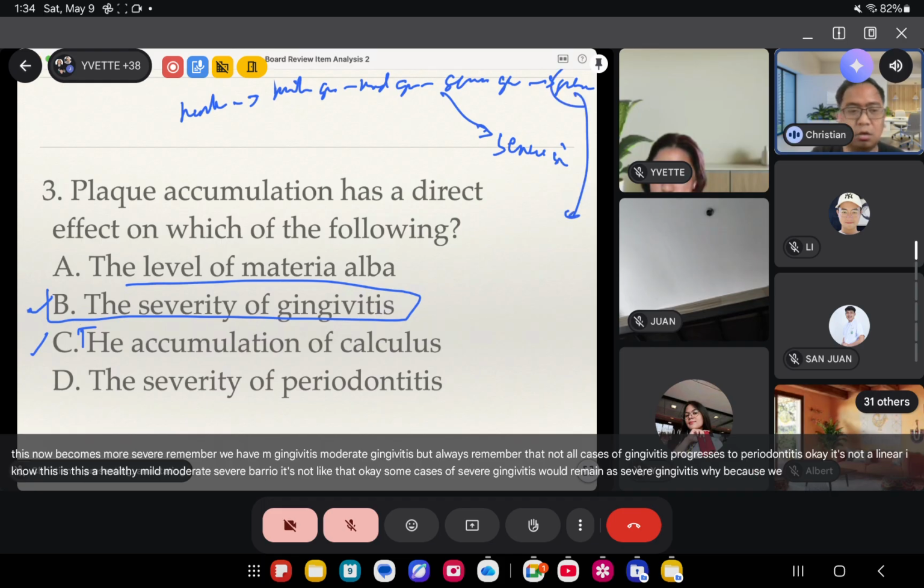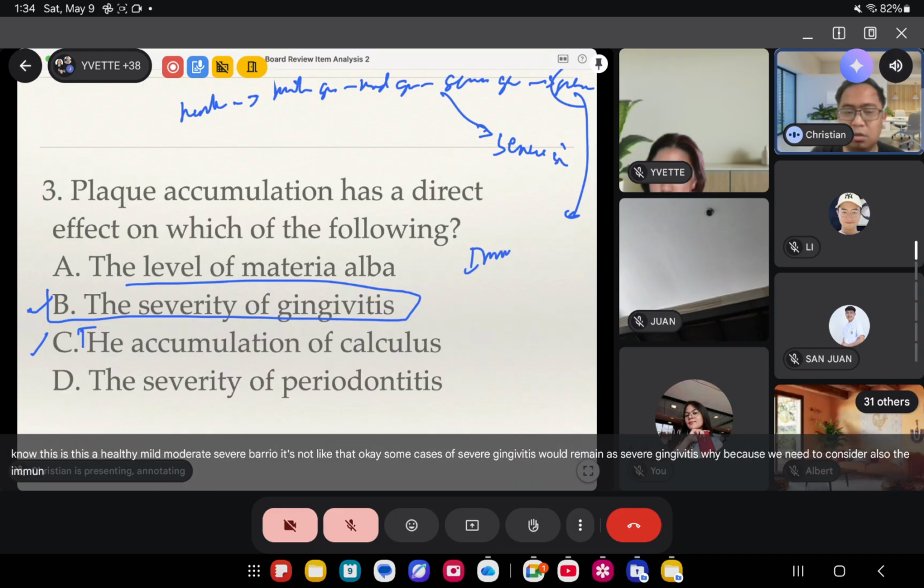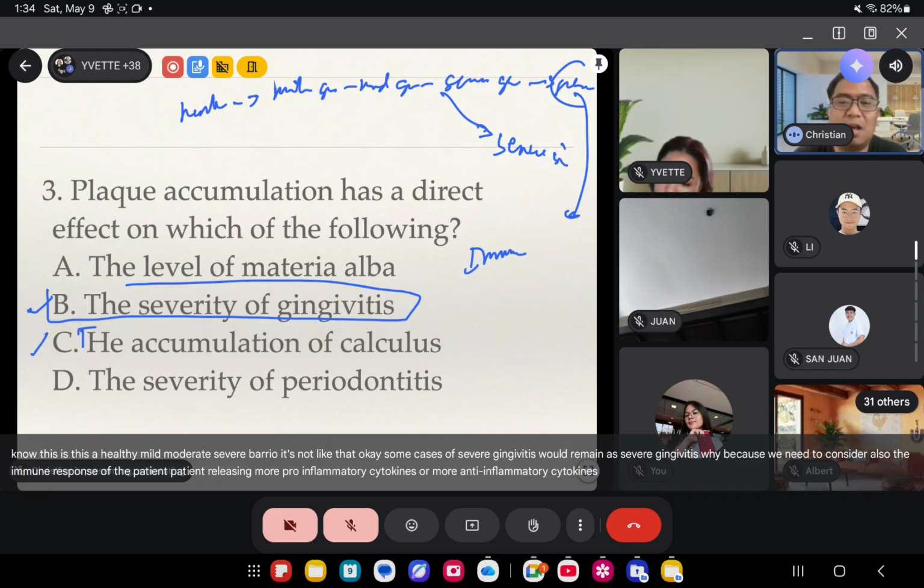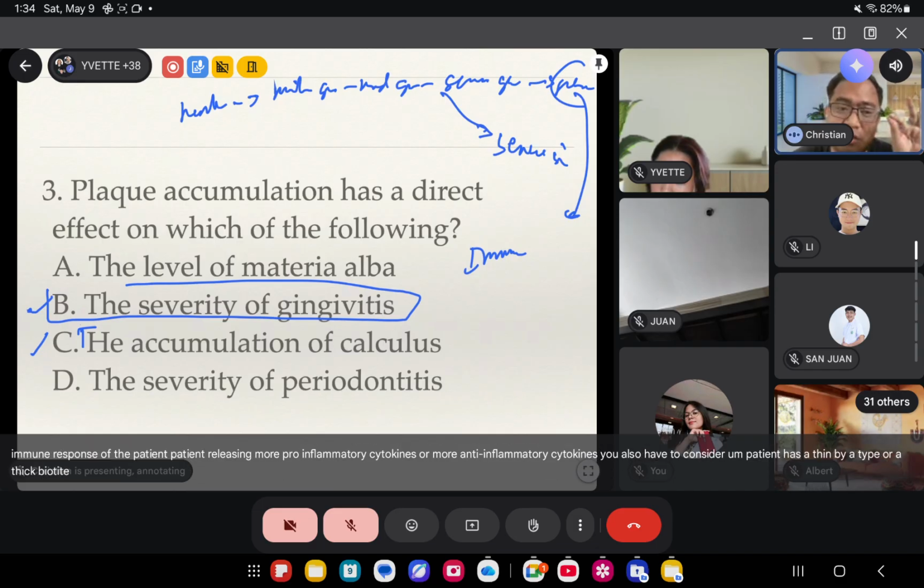Why? Because we need to consider also the immune response of the patient. Is the patient releasing more pro-inflammatory cytokines or more anti-inflammatory cytokines? You also have to consider the biotype of the patient. Does your patient have a thin biotype or a thick biotype? Thin gingiva, thick gingiva, thin bone, thick bone.